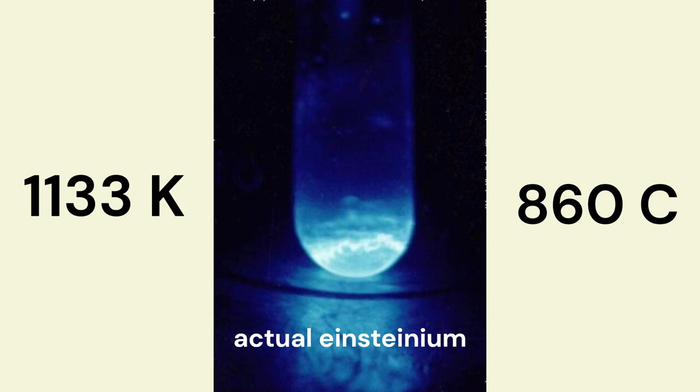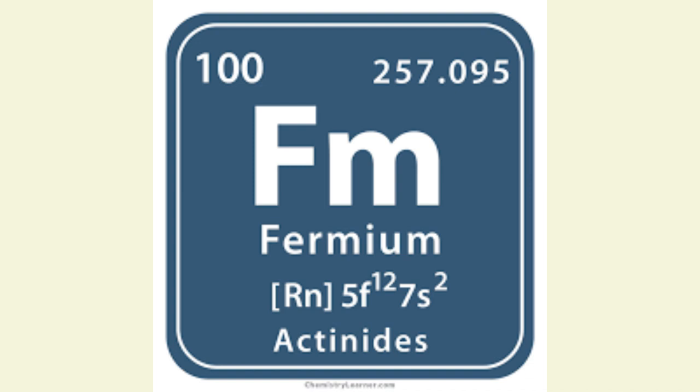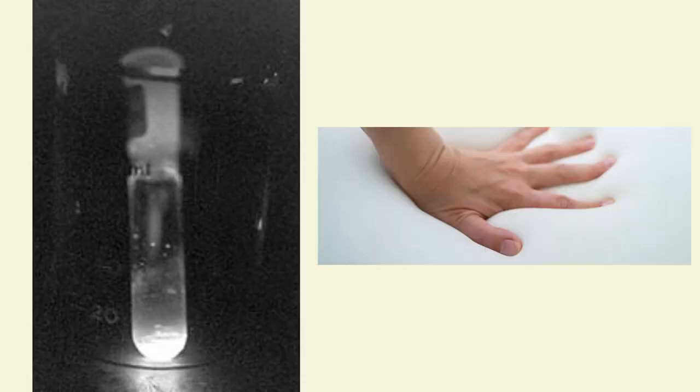This melting point is relatively low compared to nearby elements on the periodic table, with fermium having a melting point of 1527 degrees Celsius. Einsteinium is a soft metal. In fact, it is one of the softest non-alkali metals.